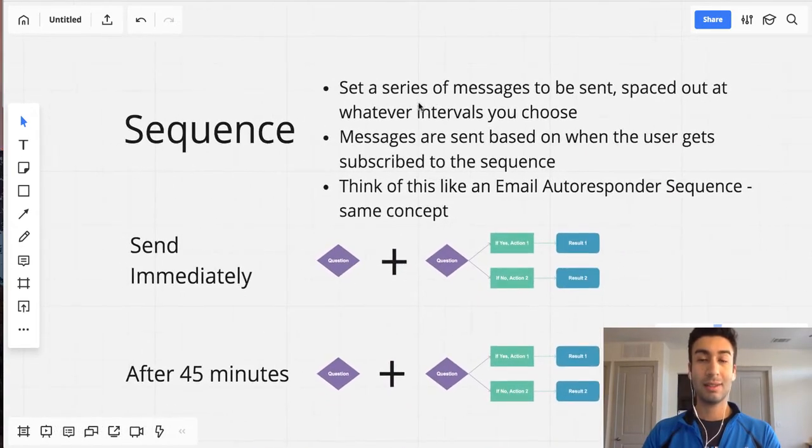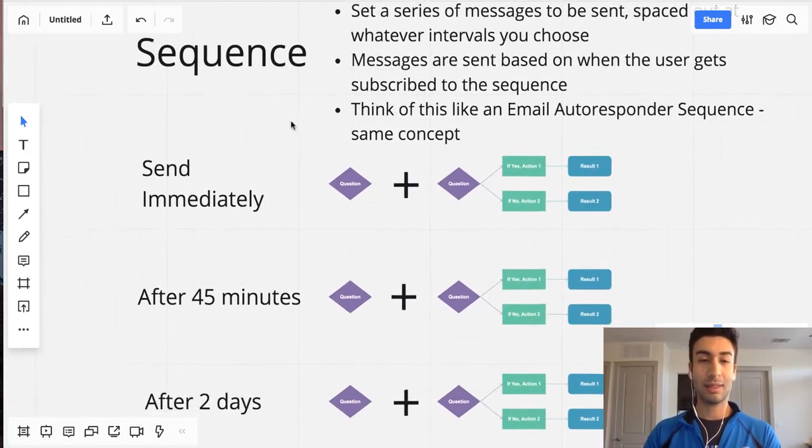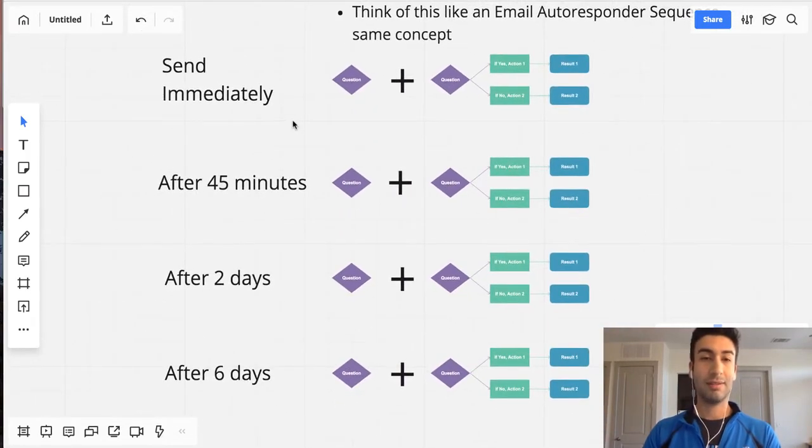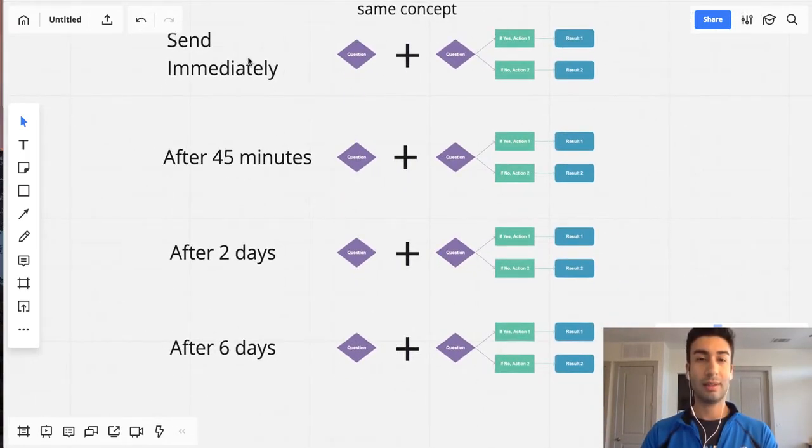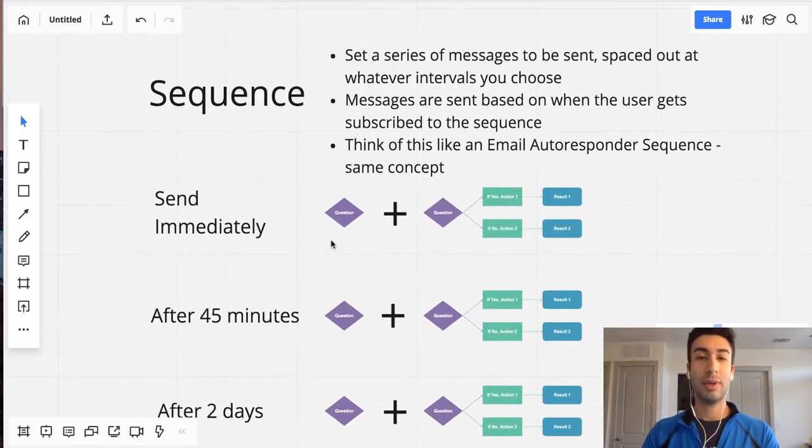All right, and this is the final thing. So a sequence is essentially, let's take a look at this picture here. So this is kind of a visual image of what it might look like. All right, so you can choose to send one message immediately, one after 45 minutes, one after 2 days, one after 6 days. These time frames are completely customizable to what you want.